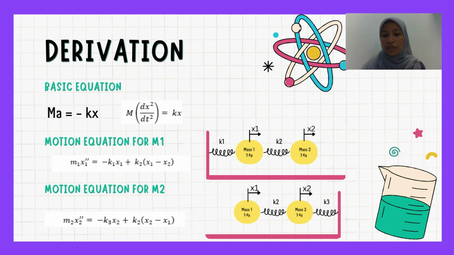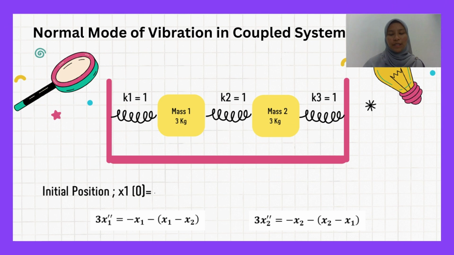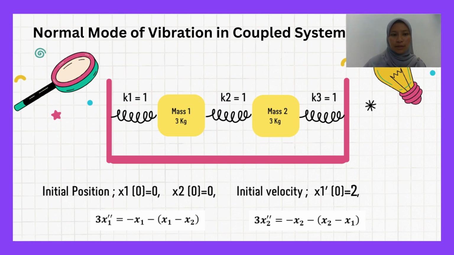We have to take into consideration that spring 2 is connected with the two masses. Therefore, we have to consider the displacement of both mass x1 and x2. So this is our problem, normal mode of vibration in a coupled system. From the figure, we know that mass 1 and mass 2, the two masses, are each 3 kg, interconnected with springs with stiffness K1, K2, K3 equal to 1.